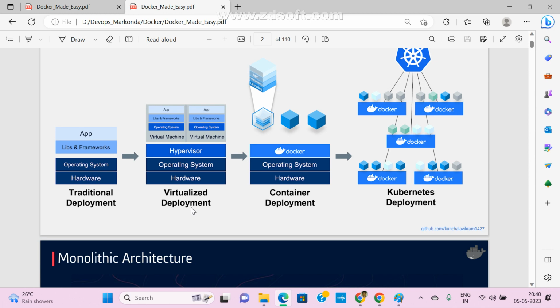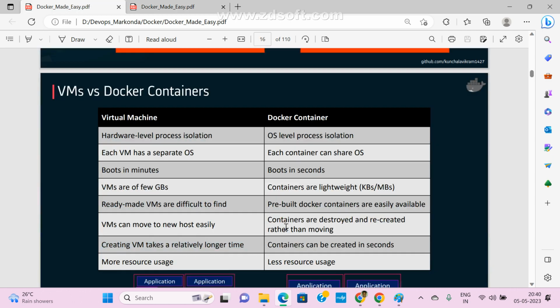If you want to reinstall the operating system, how much time will it take? At least 15 minutes to half an hour, if we have a high configuration. Got it? Clear? But if you want to create a container, we can create it within seconds.